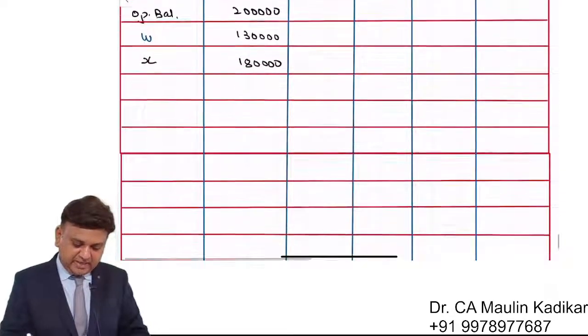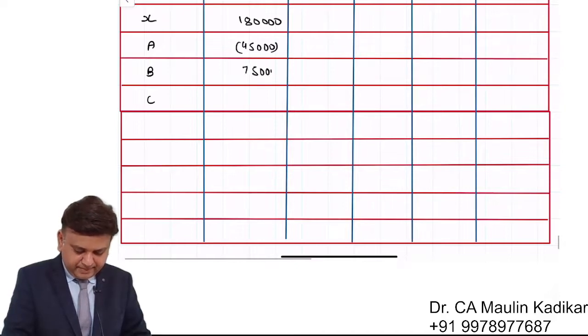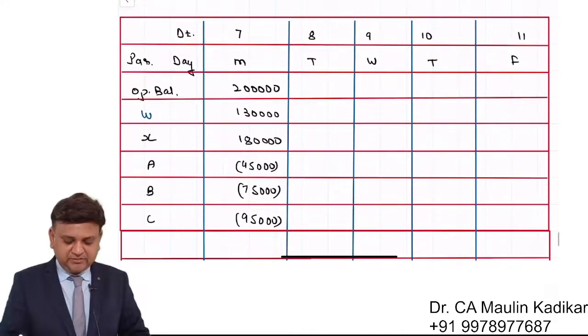So payment to the supplier, in that it is A, B, C, 45, 75 and 95. That is what we are required to mention.